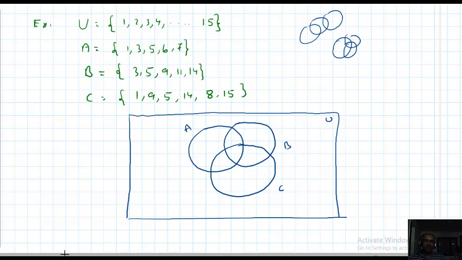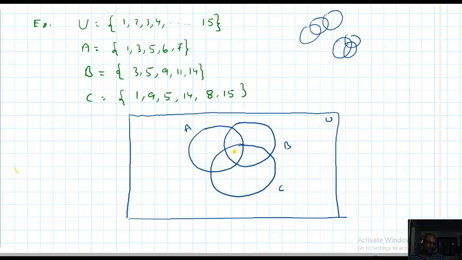Students, how to fill, that is important. First of all, you want to fill common for all A, B, C. After that, you want to fill common for AB, common for AC, common for BC. Like that, we need to fill the elements. Common for all ABC means A intersection B intersection C.